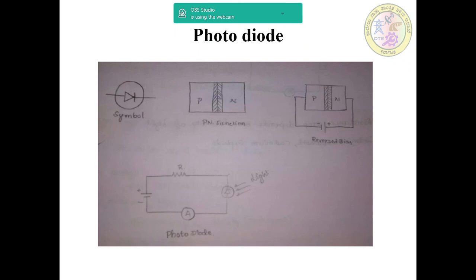Next is the photodiode. Photodiode is a solid state device which converts incident light into electric current. It is made of silicon. It consists of a shallow diffused p-n junction, normally a p-n configuration. When photons of energy greater than 1.1 volts are absorbed, electron hole pairs are created.